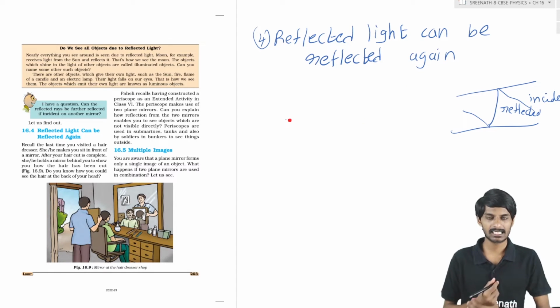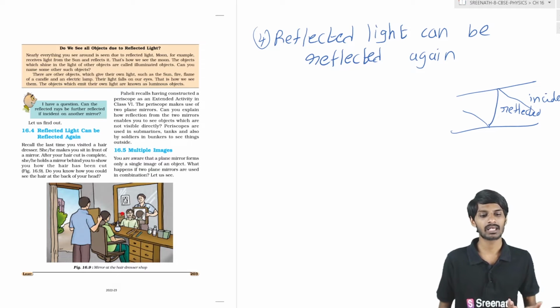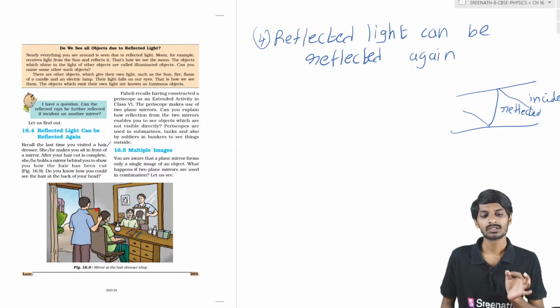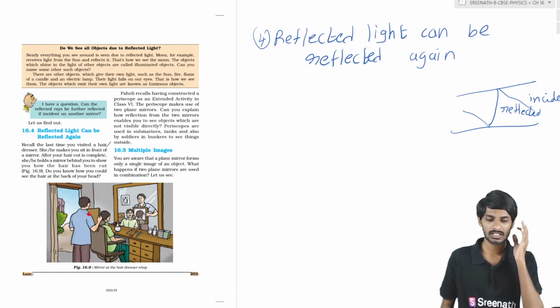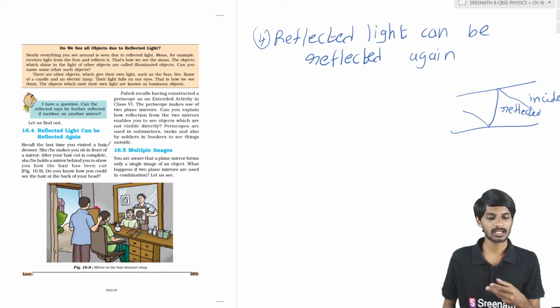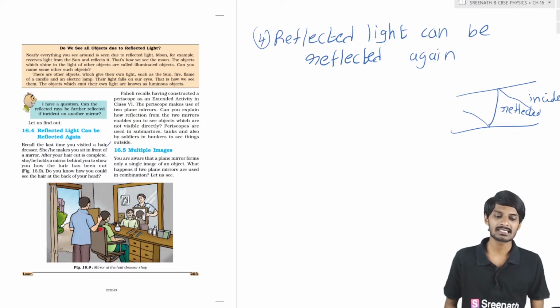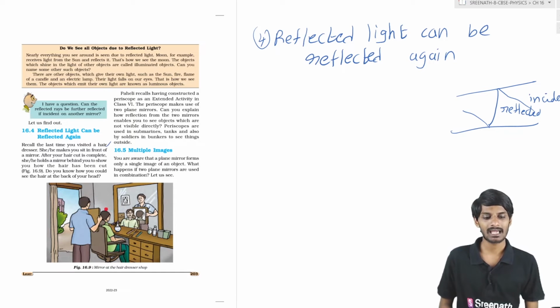So where do you see this, students? Whenever you go to a hairdresser or salon, what happens after the haircut is completed? The person places a plane mirror behind you so that you can see how much haircut has been done. In this case, how are you able to see the back of your head, even though you are facing forward, students? So I will explain. Basically, light falls on this plane mirror, students.